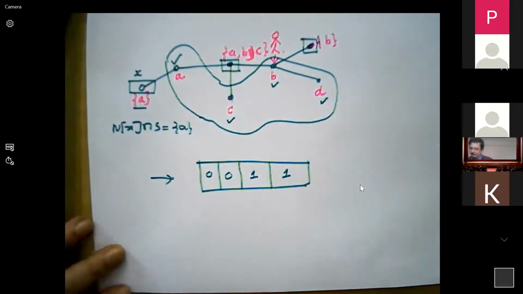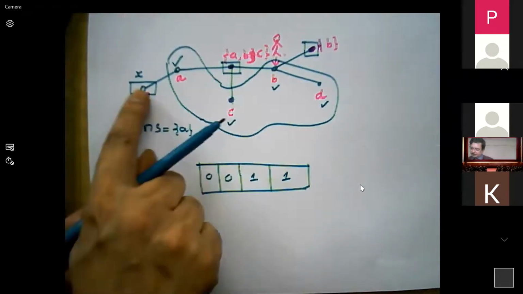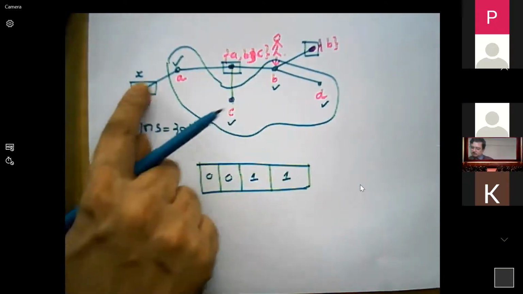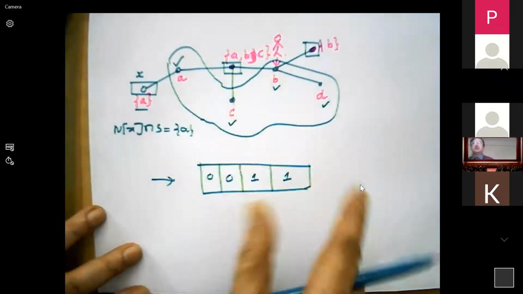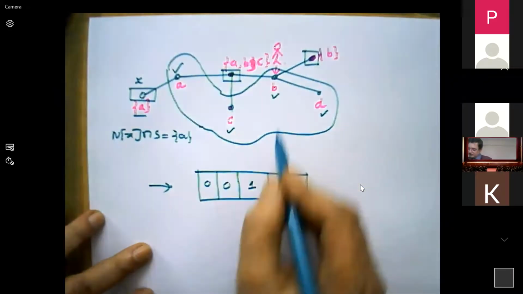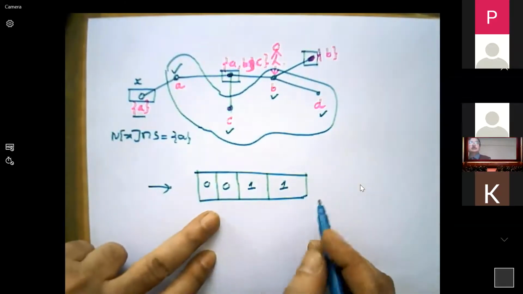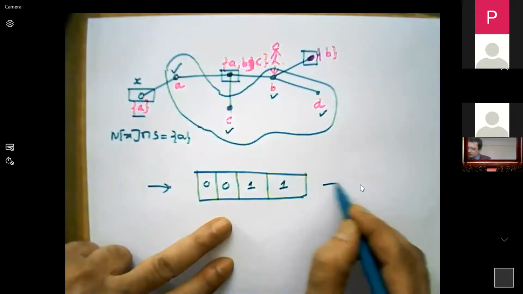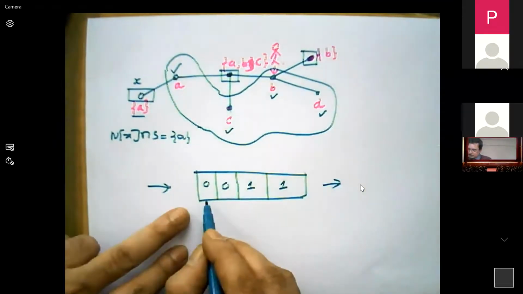Okay, I need not get a code of length equal to the number of vertices, 1, 2, 3, 4, 5, 6, 7. 4 bits are sufficient for me to identify the existence of the person here. In this, everything is fine. All devices are working fine. Can I identify now? B. This indicates